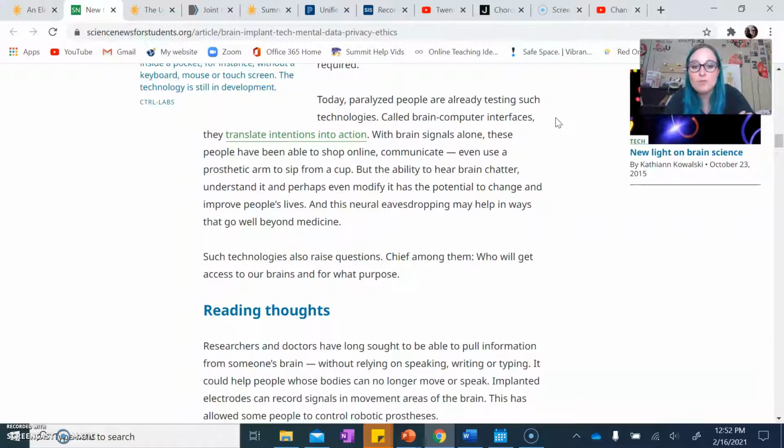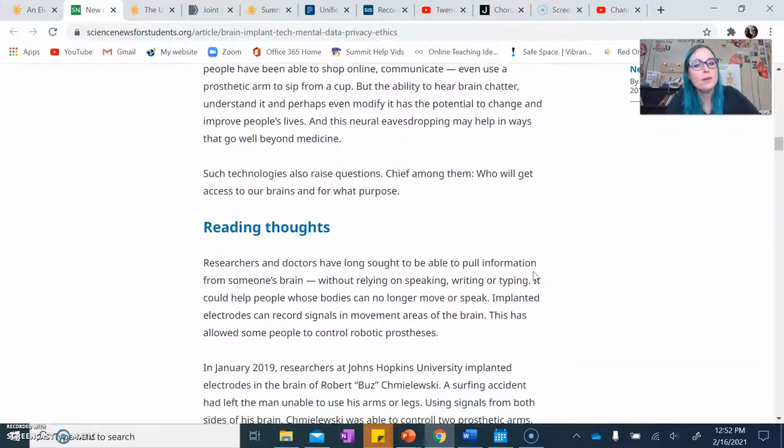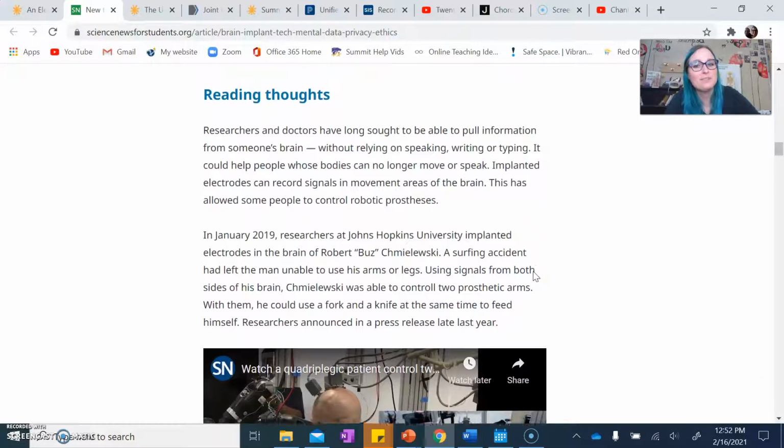And this neural eavesdropping may help in ways that go well beyond medicine. Such technologies also raise questions, chief among them, who will get access to our brains and for what purpose? So another quick pause. Paralyzed people, someone who can't move their arms or their legs or both, are already using neurotechnology to be able to move a prosthetic arm or shop online, right? But we want to ask ourselves, how many people are going to have access to that technology, right?